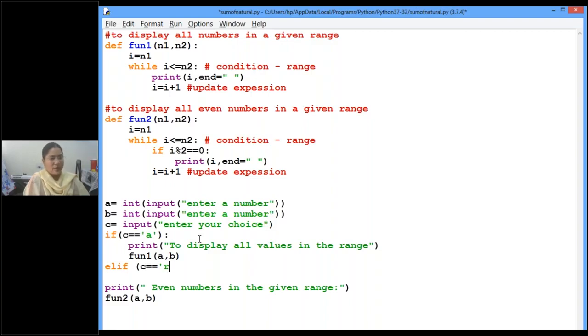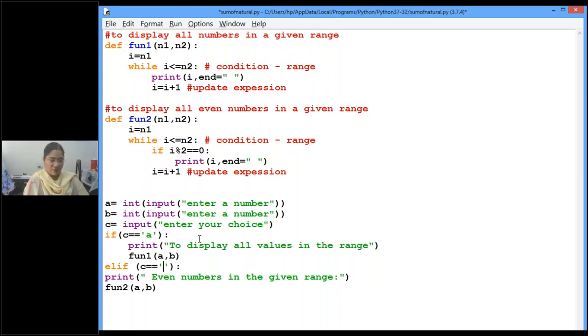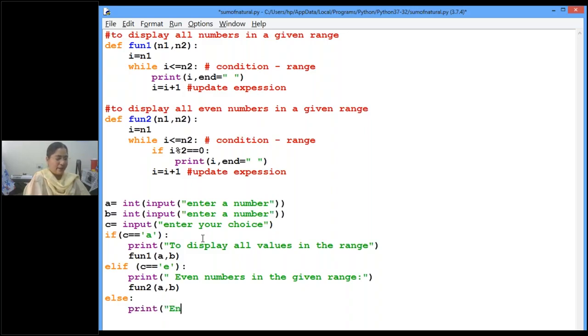If the input is E, for even, display all the even values. Other than this means else: print enter the right choice, A or E.